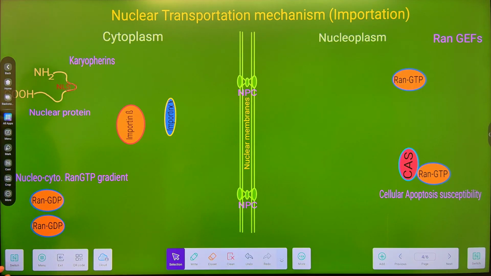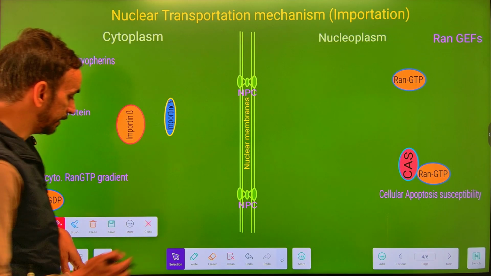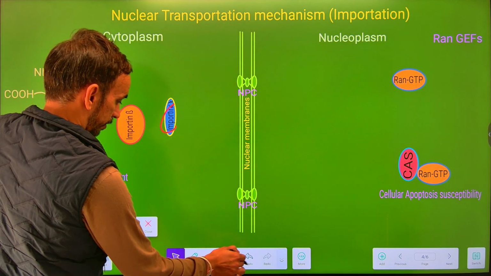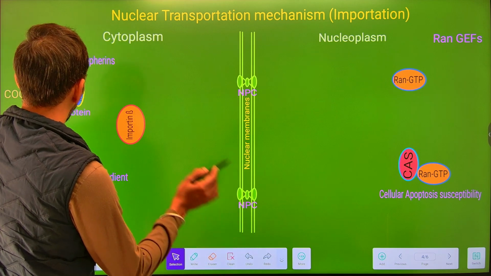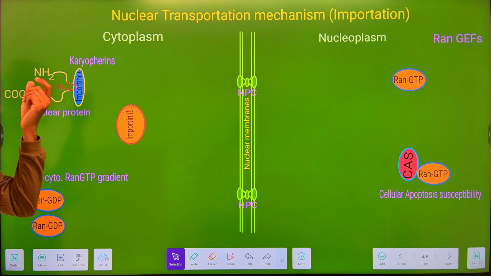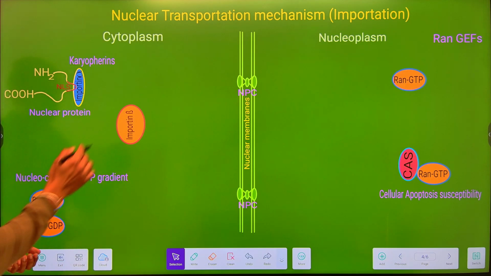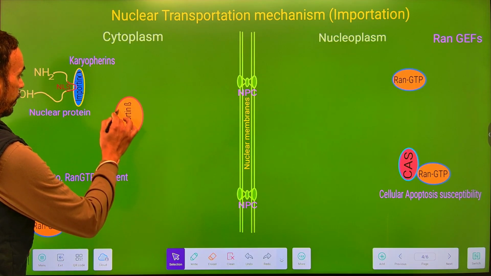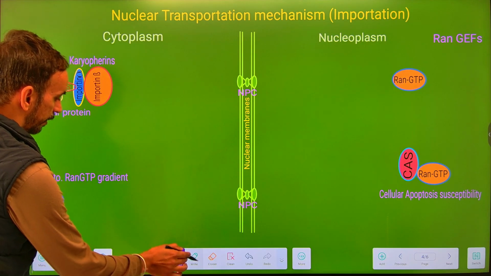So if the protein has the nuclear localization signal, then it is first recognized by the protein known as importin alpha. So as soon as such a protein which has an NLS sequence appears, it will first be recognized by importin alpha. Then there is a binding of importin beta that leads to the formation of a ternary complex.